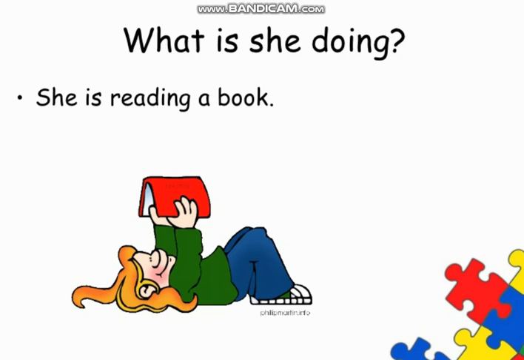Like here, as you can see, if someone asks us what is the girl in the picture doing, and the question would be what is she doing, our answer is she is reading a book. So these two types of questions and these two types of sentences are in present continuous tense.